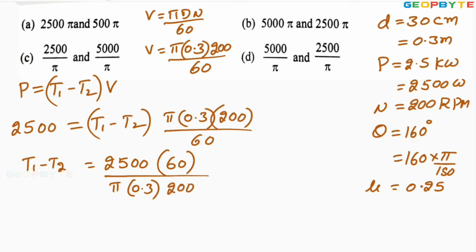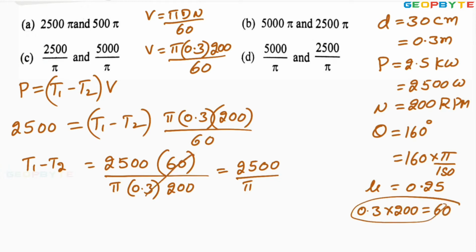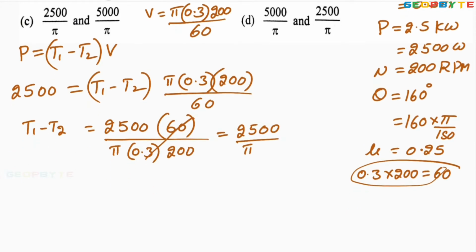You simplify this value. You get 2500 divided by pi, because here 0.3 into 200 is equal to 60 only. This 60 cancels. Finally it is 2500 by pi. That is T1 minus T2. But he is asking for the value of T1 and T2 separately.